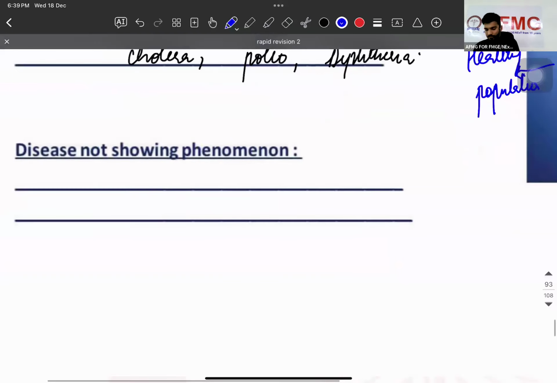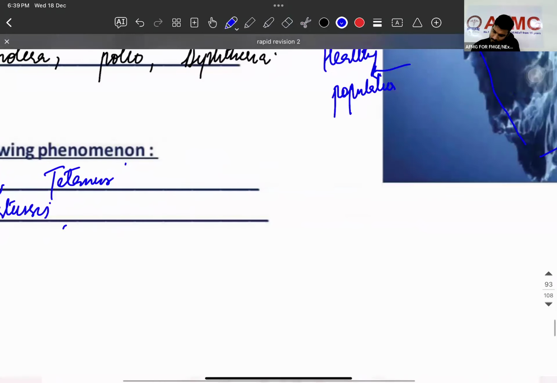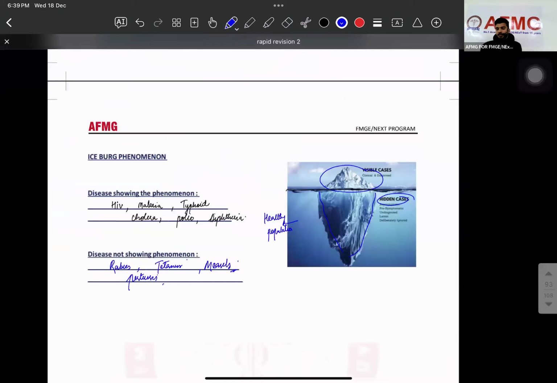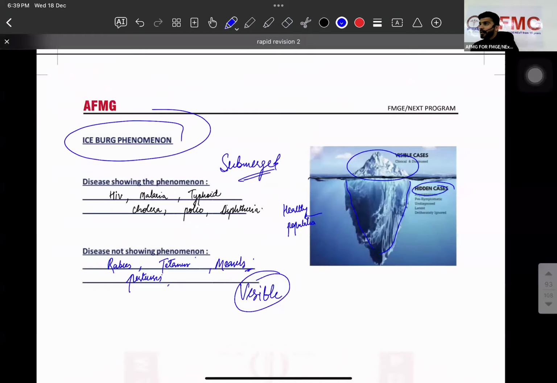Not showing, that are no hidden cases, मतलब जो visible है: rabies, tetanus, pertussis, measles. Is that clear? Yes. So that is your which phenomena? Iceberg phenomena. ये हो गया submerged part. ठीक है? ये हो गया visible part. Done?